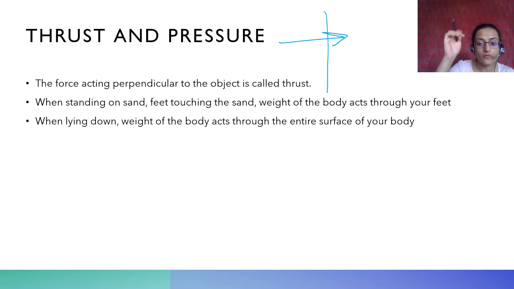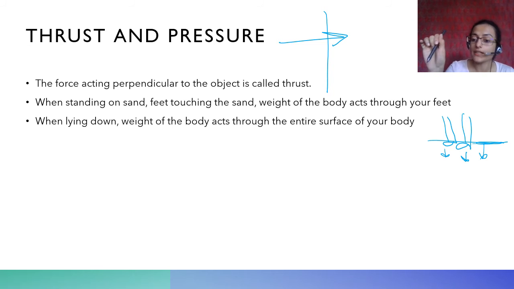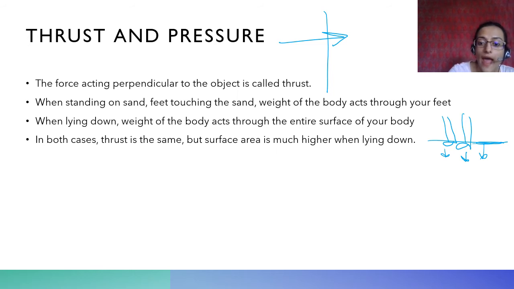If this is the sand and these are your feet, this force is acting down. This is called thrust, because this is the surface and this force is acting perpendicular. So this is the force that is acting through your feet. But the same force, if it acts through the entire surface of your body,